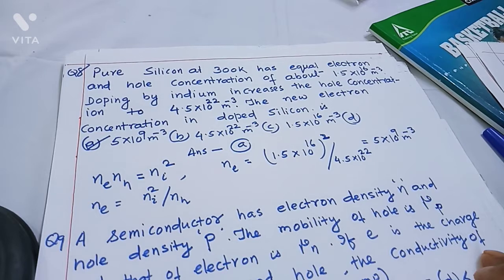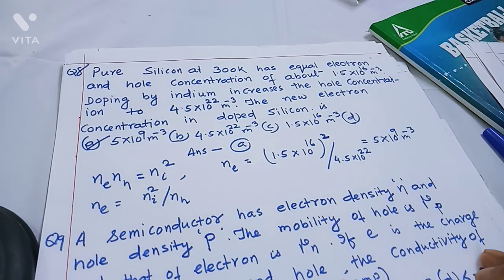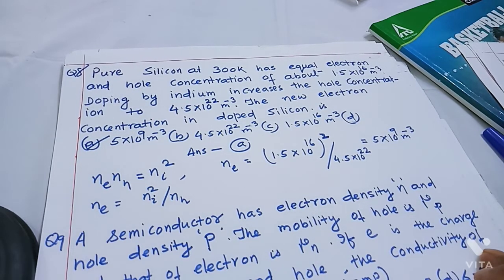If that semiconductor is doped with pentavalent or trivalent impurities, then if the electron density is Ne and the hole density is NH, the product Ne NH is equal to Ni square. So here in our question Ni is given and the hole concentration NH is given.